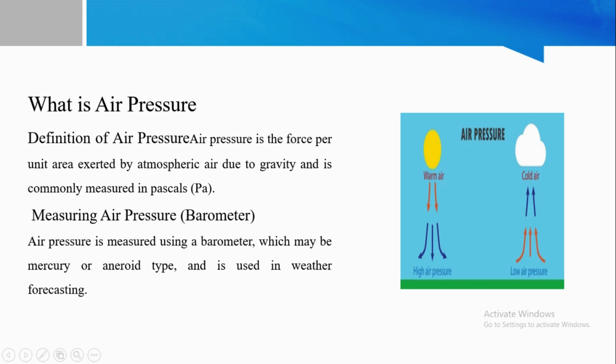What is air pressure? Basically, we can define air pressure as the force per unit area exerted by the atmospheric air due to gravity, and it is commonly measured in pascals. So, air pressure is measured using a barometer, which may be a mercury or aneroid type, and it is used in weather forecasting.